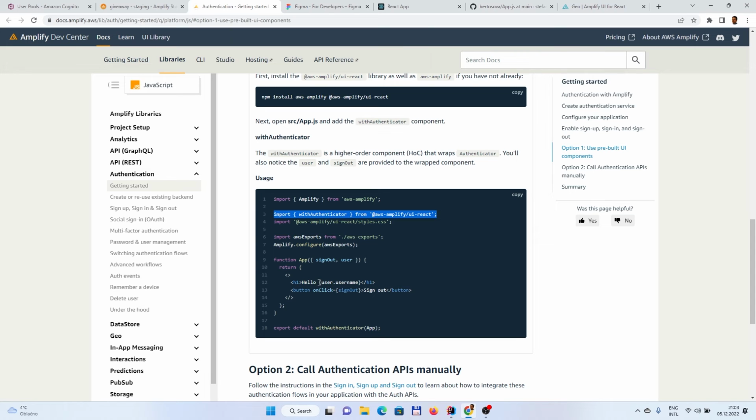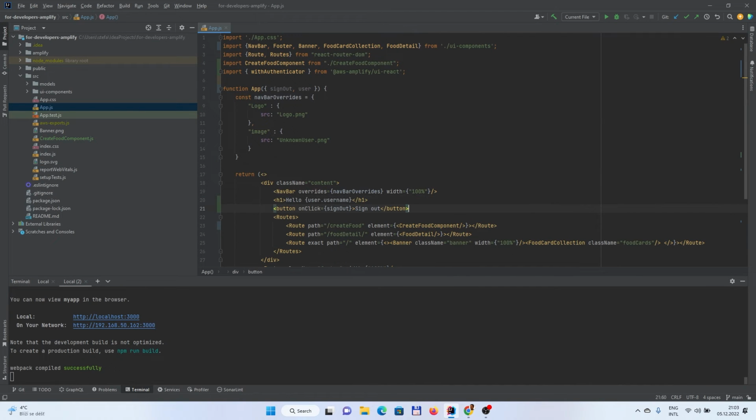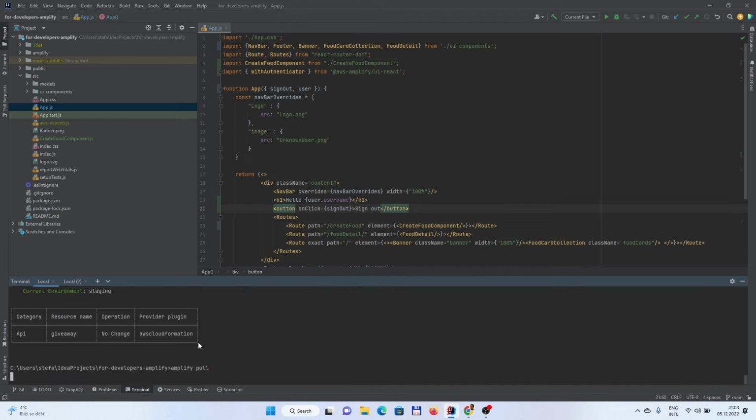And obviously we can use this and add just for fun, and we will see what it shows. Obviously we need to do Amplify pull to pull the changes from the cloud. And when it starts, we will create a user.